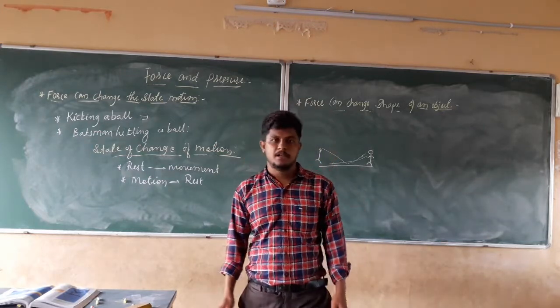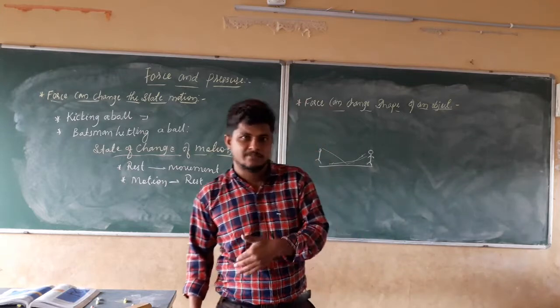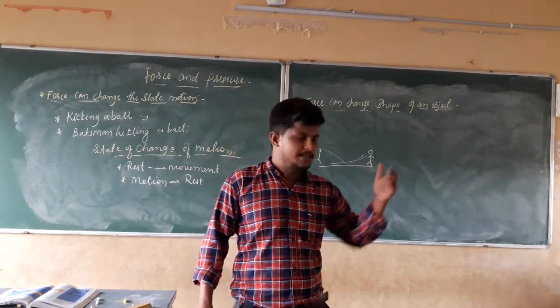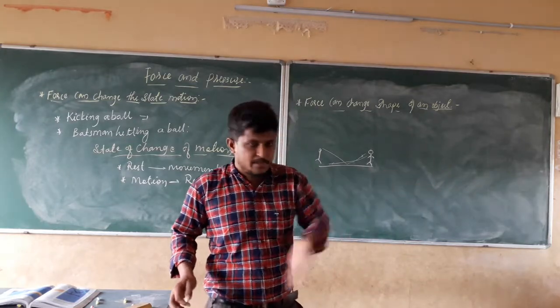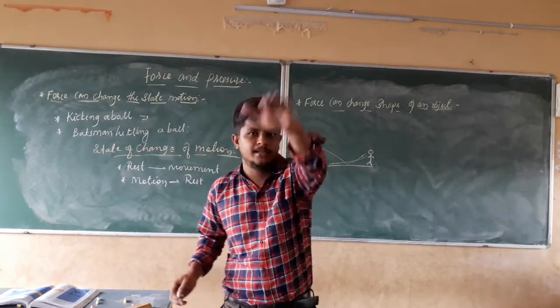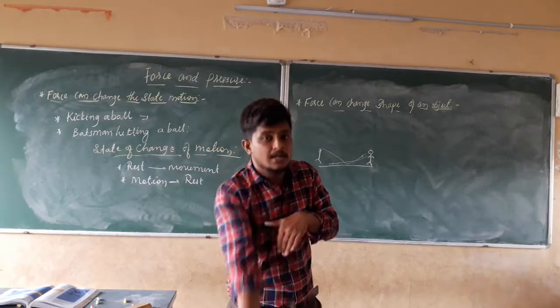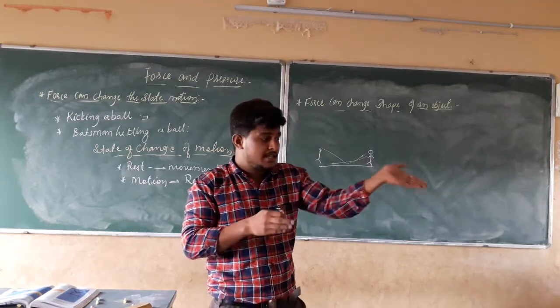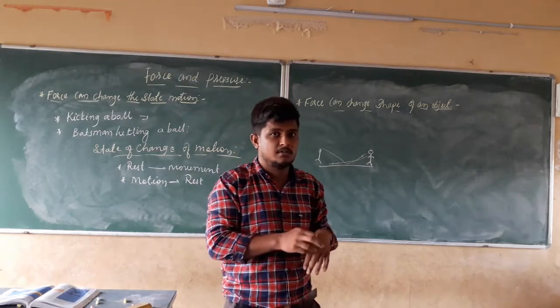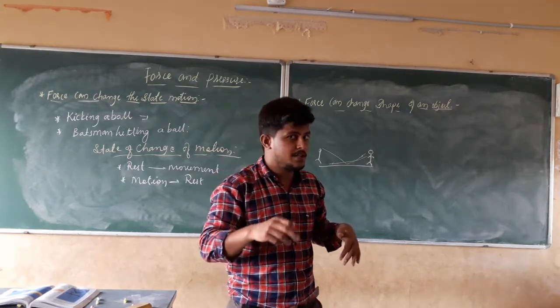Right now, for example, I can take the example of a batsman playing. If the bowler is bowling in this direction, the ball is coming in this direction. If he is going to play in this direction, the ball is going in this direction. When the batsman hits the ball, that means there will be a change in the direction of the ball. That means a change of the state of motion.